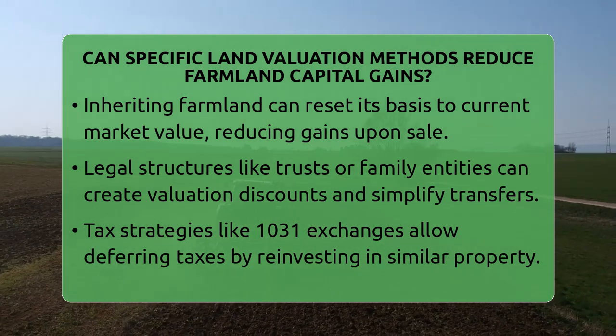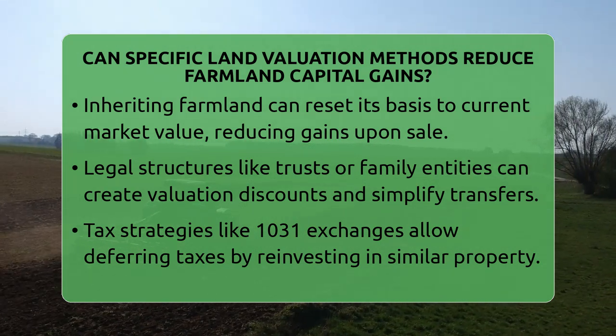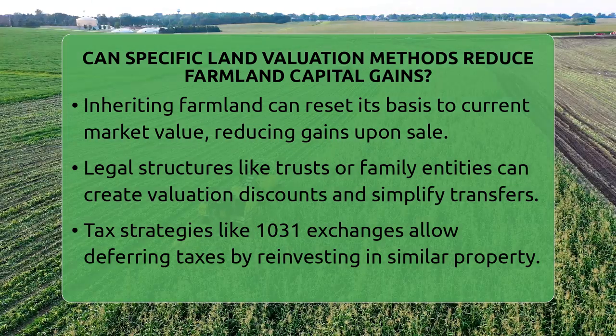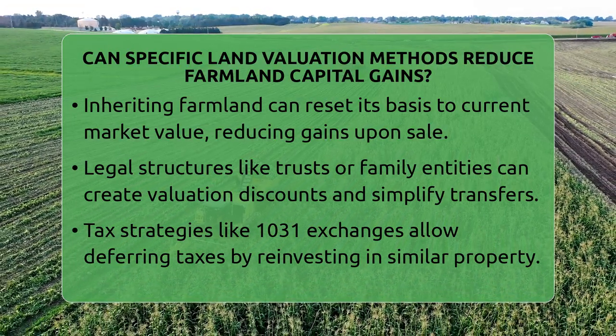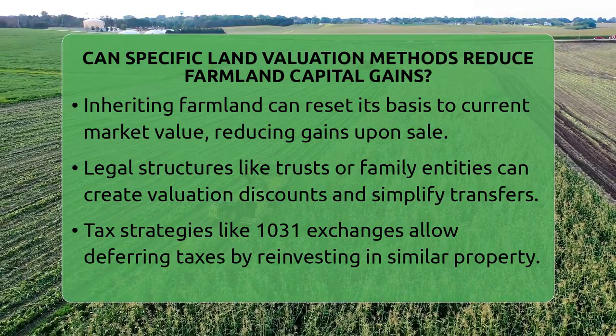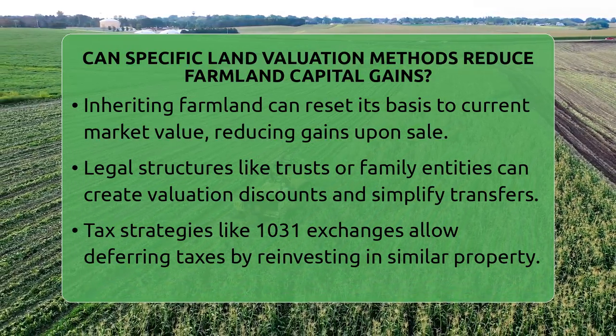Discounts can also help. Marketability discounts account for farmland's lower liquidity compared to other assets. Usually, a 15 to 35% discount is applied to reflect this. If you own only part of the land, a minority interest discount might lower the valuation further.